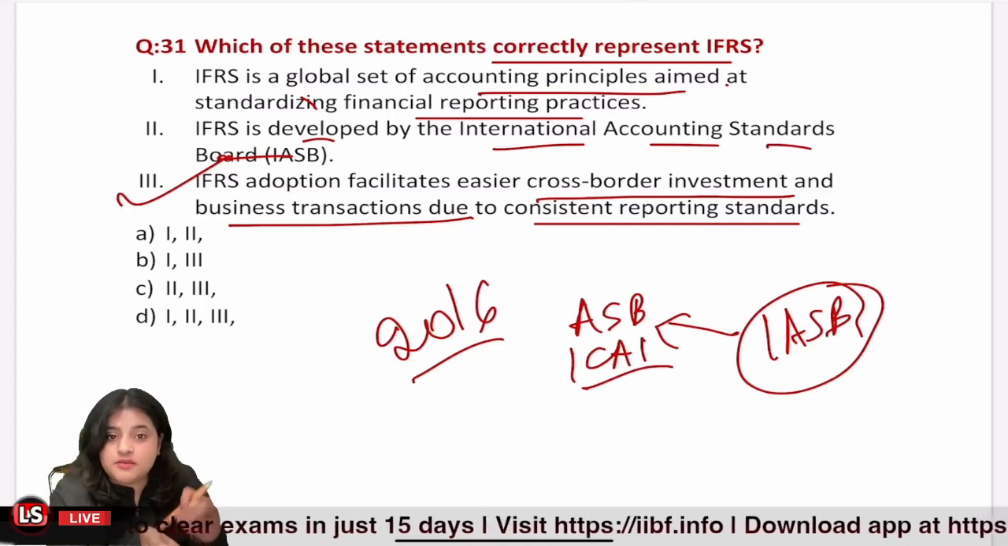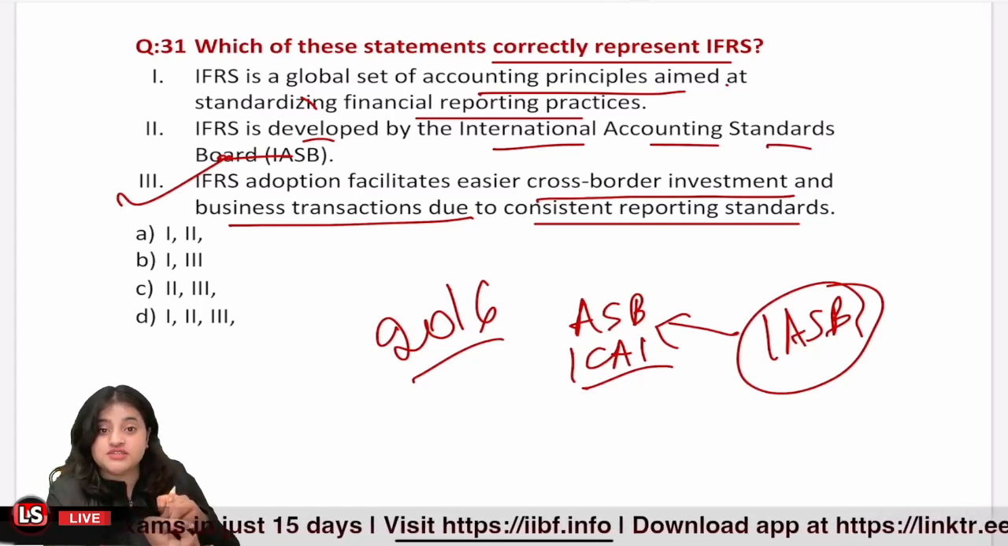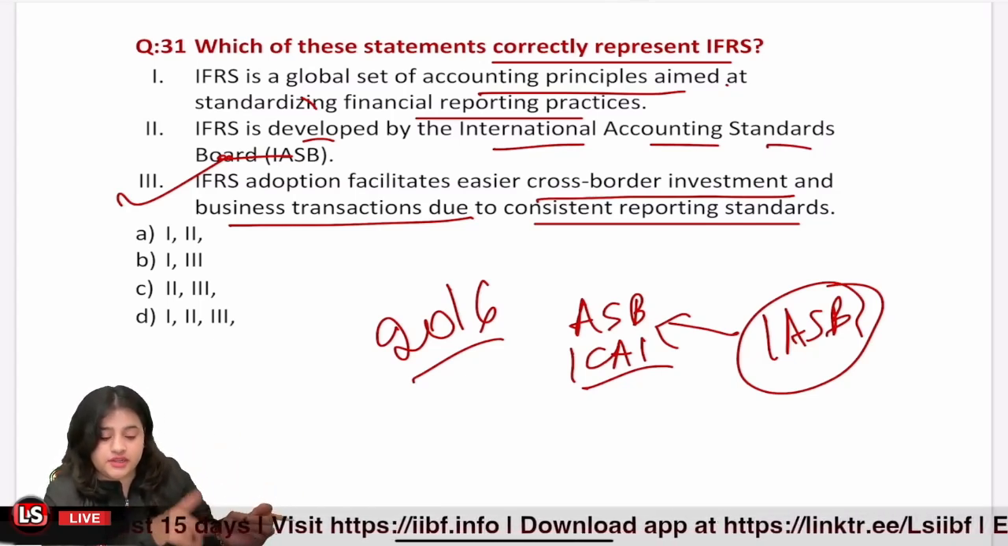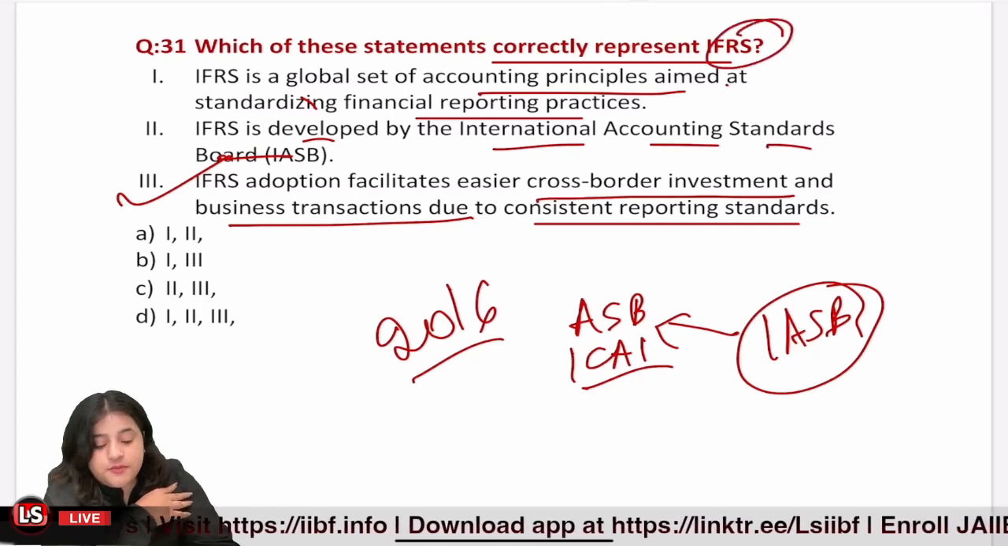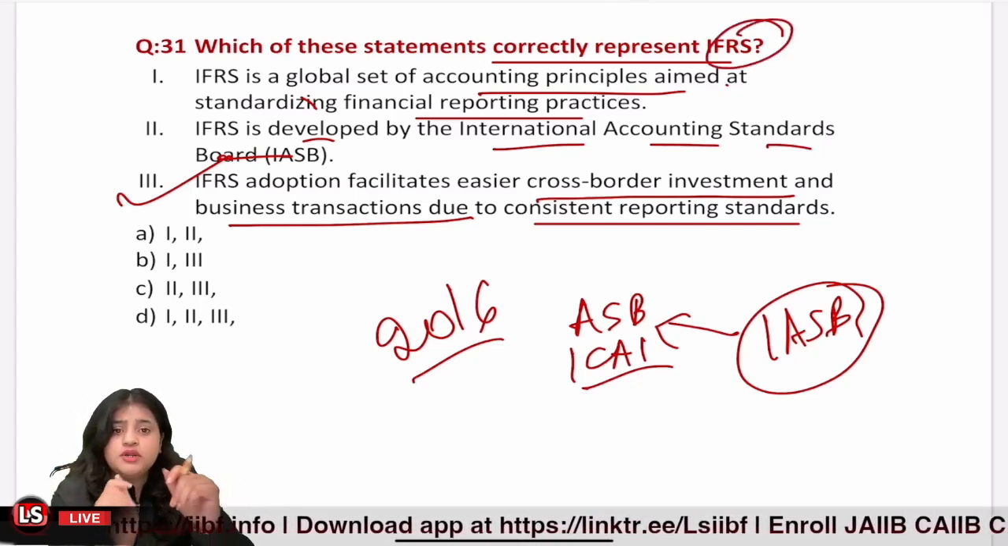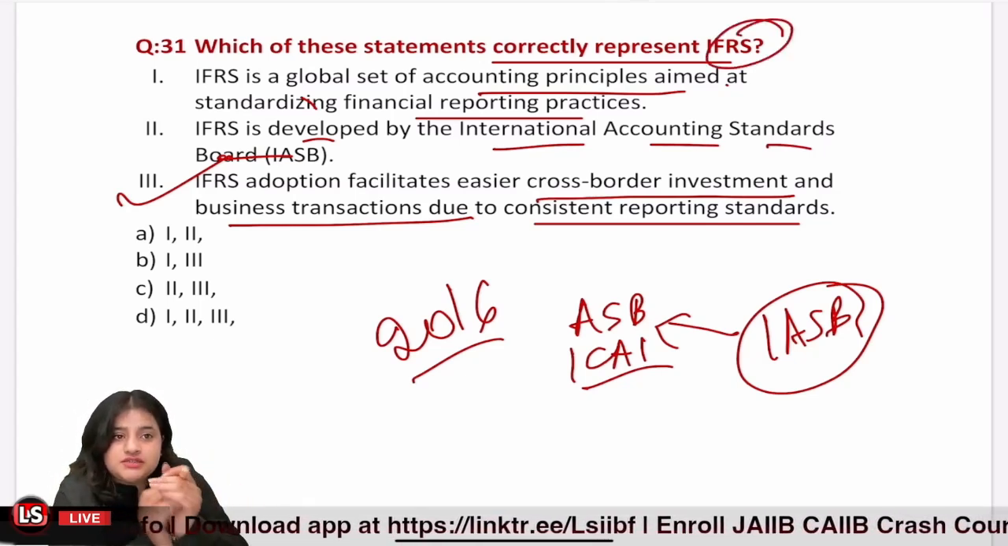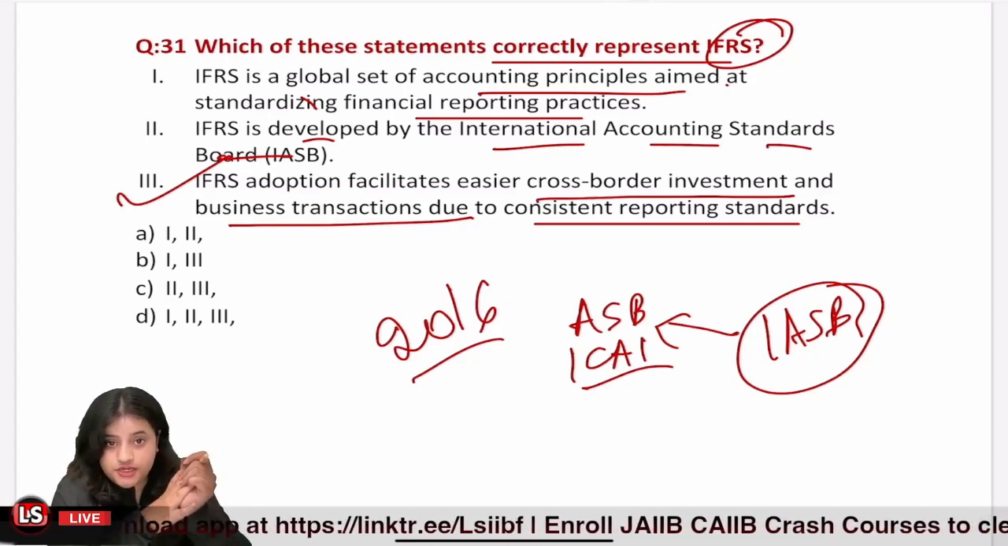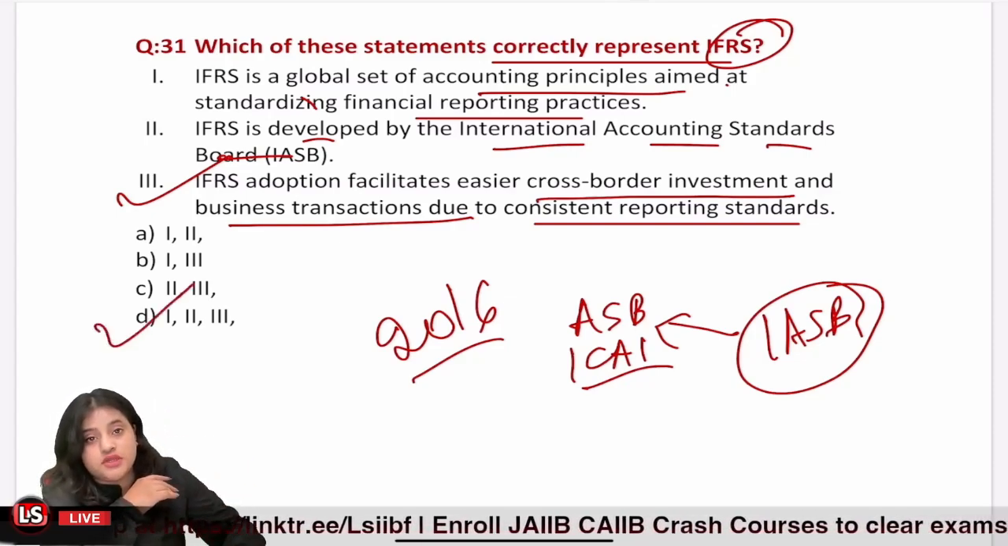And how will they be able to read our financials? When we are following the same set of rules that they are following. That's why IFRS were prepared, so global trade can be done easily. So all these three statements are absolutely correct. So option number D is going to be the answer here.